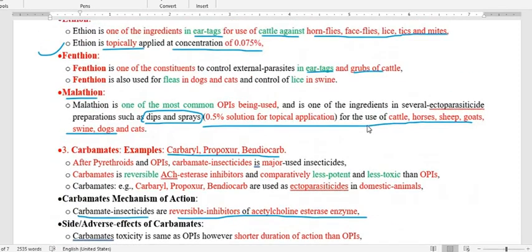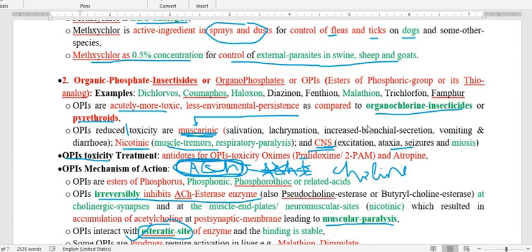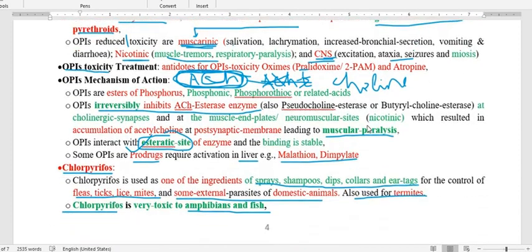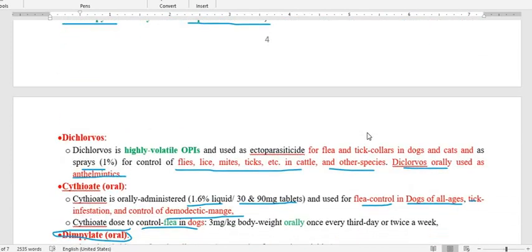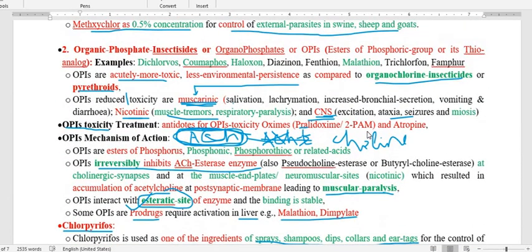Here I am going to mention one very important thing: if toxicity occurs in the host animal, particularly for organophosphorus insecticide, as an antidote we have to give two drugs, one is atropine sulfate, another is 2-PAM, also called pralidoxime, also called oxime. Because the inhibition is irreversible, we are giving the oxime to regenerate the enzyme.